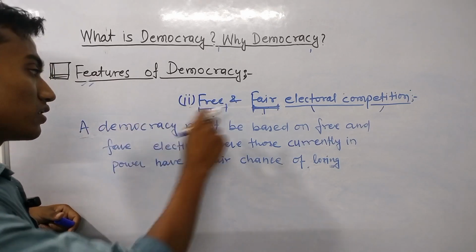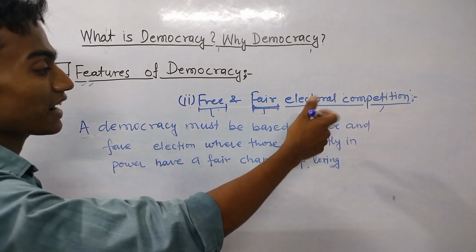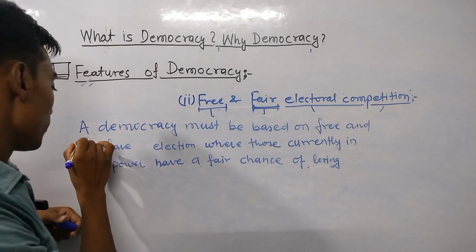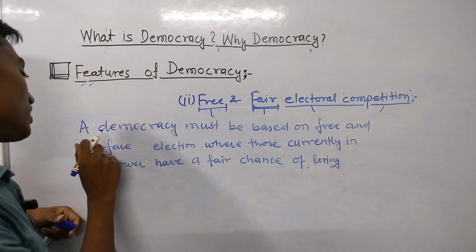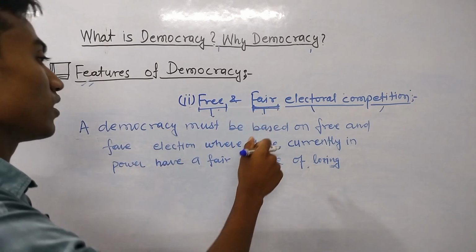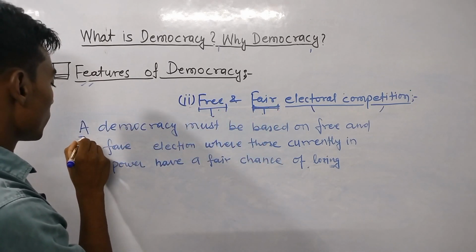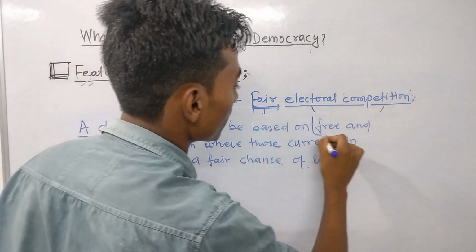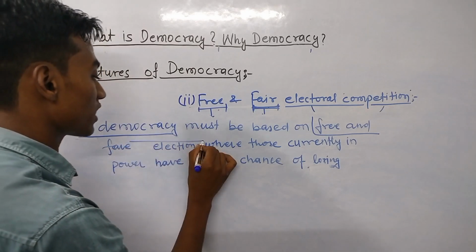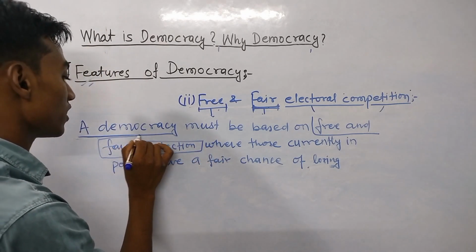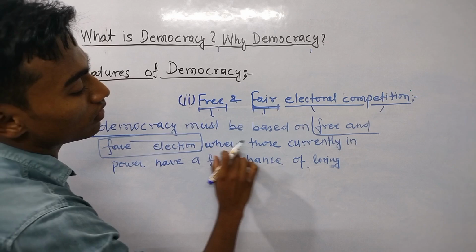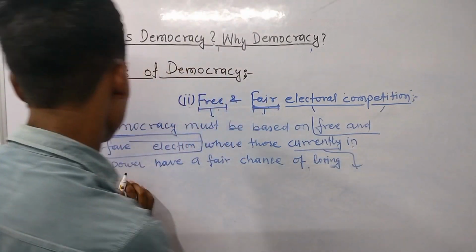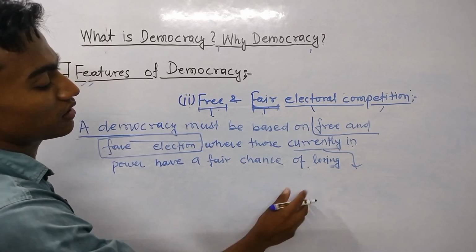That was wrong, a kind of exception for this feature of democracy. According to the statement, a democracy must be based on free and fair elections, where those presently in power have a fair chance of losing.